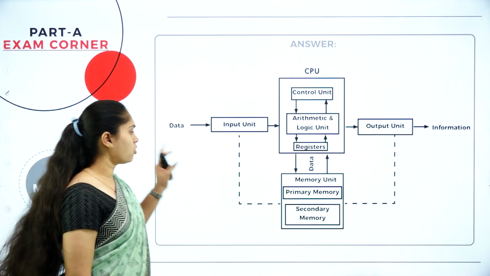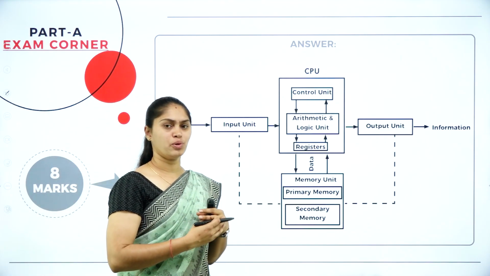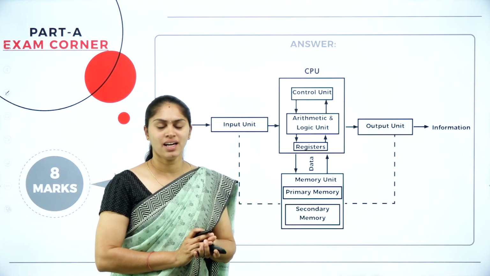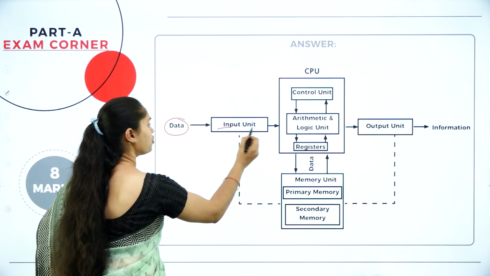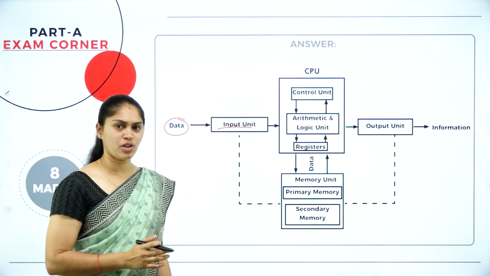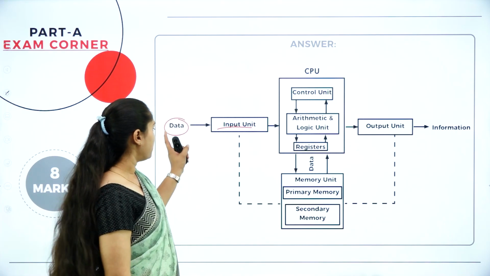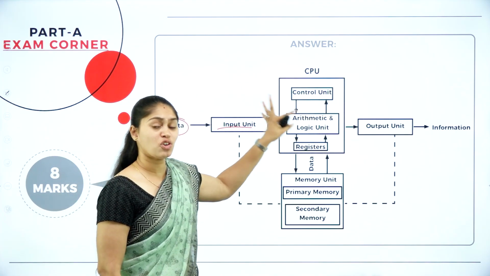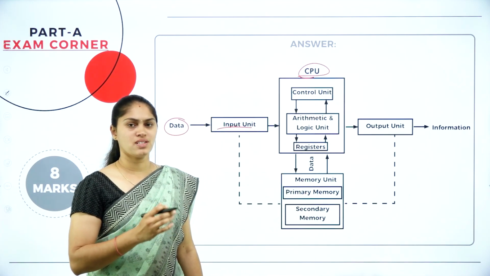So have a look clearly here. First we have data. Whenever I am giving the input, that is the data that needs to be processed. Then only I can call that as what? Information. So we are going to feed the data with the help of the input unit. If it is an input unit, then it will be a collection of input devices. By making use of these input devices, we give the data for the purpose of processing. Then it will reach the CPU or central processing unit.